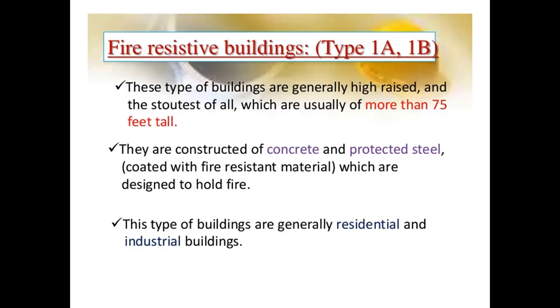These types of buildings are generally high rise and the stoutest, meaning the heaviest construction of all, usually more than 75 feet tall. They are constructed of concrete and protected steel coated with fire resistant material, because they are fire resistant buildings designed to hold the fire. This type of buildings are generally residential and industrial buildings. Residential, industrial or commercial buildings come under fire resistant buildings.